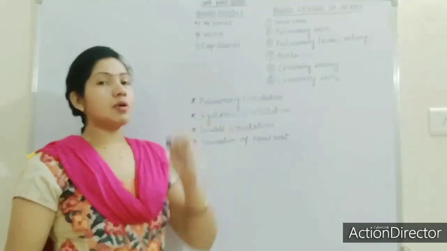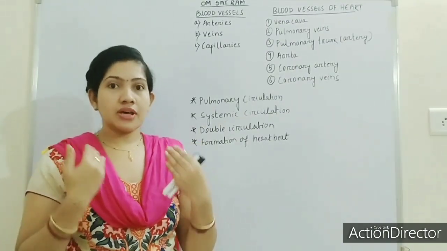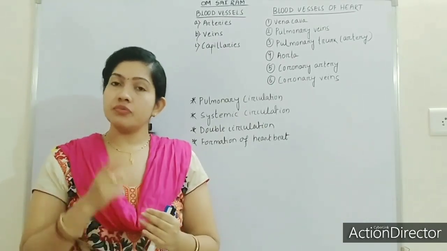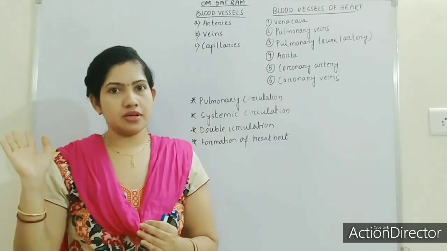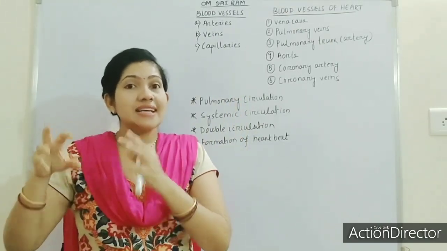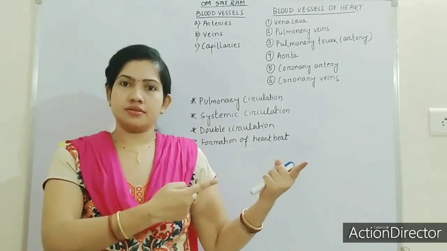But veins are the vessels that carry the deoxygenated blood, with an exception of pulmonary vein. So veins always carry the deoxygenated blood from the body to the heart.